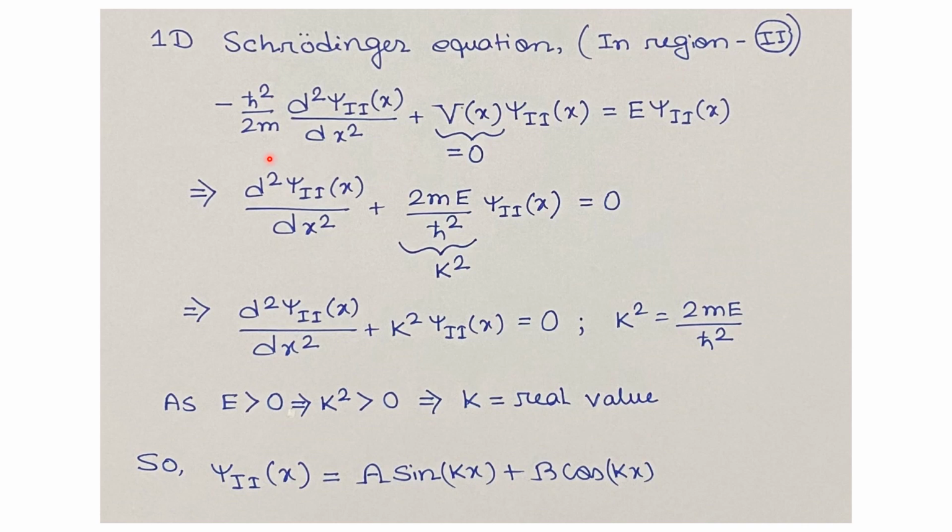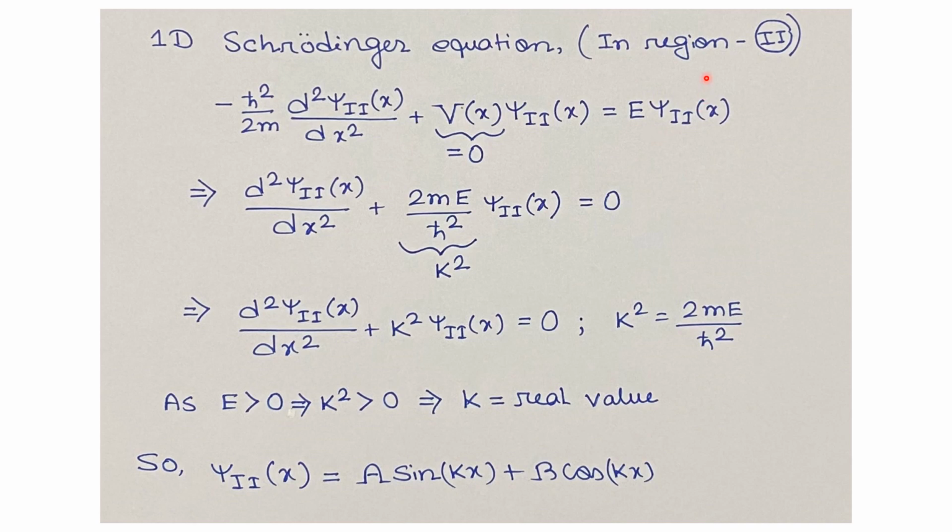The one-dimensional Schrodinger equation is given by minus h cut square by 2m times d square psi 2 of x by dx square plus V of x times psi 2 of x, where V of x is the potential in that region, equals E times psi 2 of x, where E is the energy of the particle.